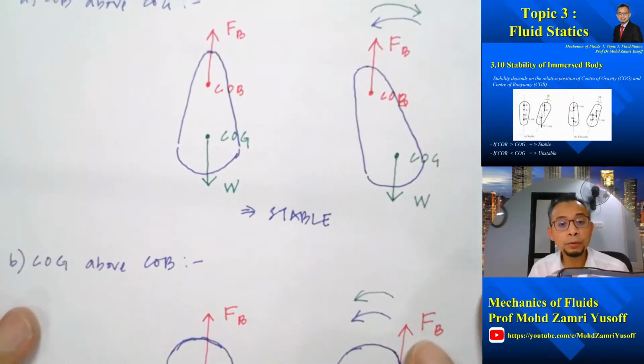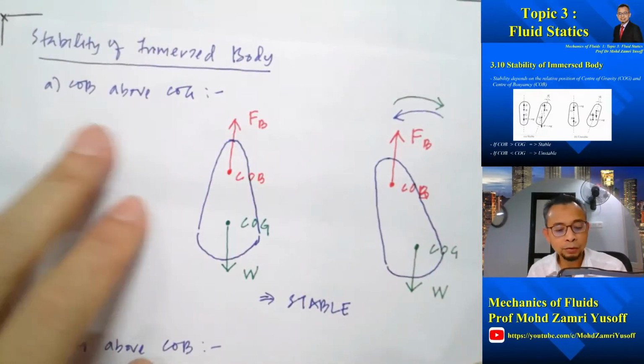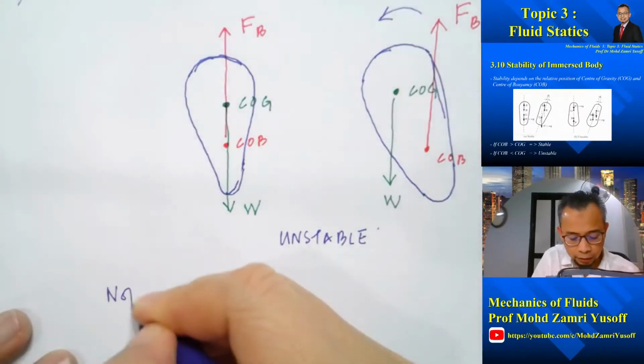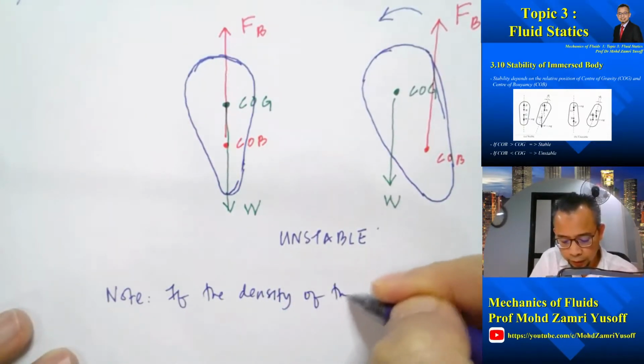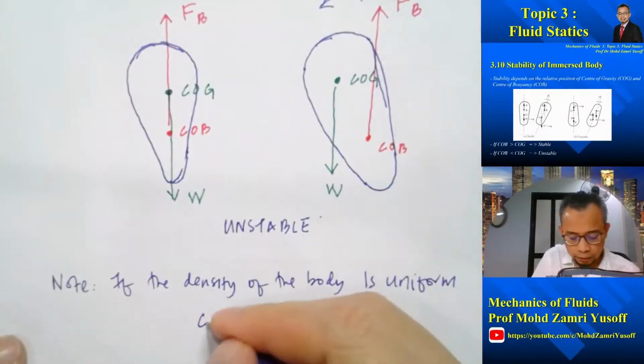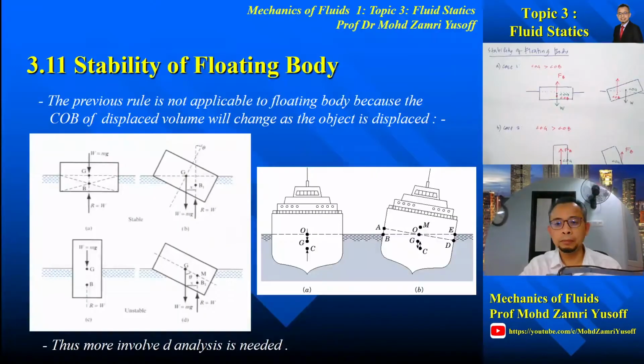So we can conclude that for an immersed body to be stable, the center of buoyancy has to be above the center of gravity. And then take note also that if the density of the body is uniform, center of buoyancy will be at the same place as center of gravity. For the fully immersed body that we considered just now, if the center of buoyancy is above center of gravity, then the body will be stable.